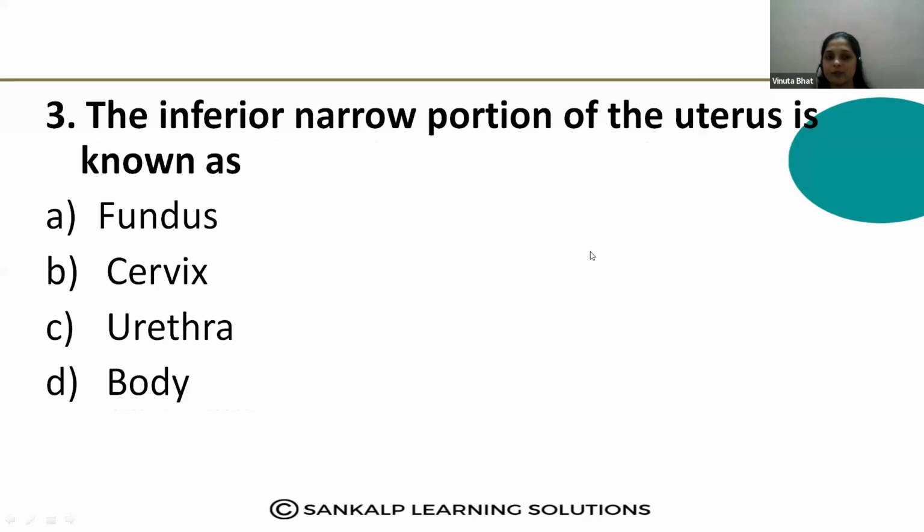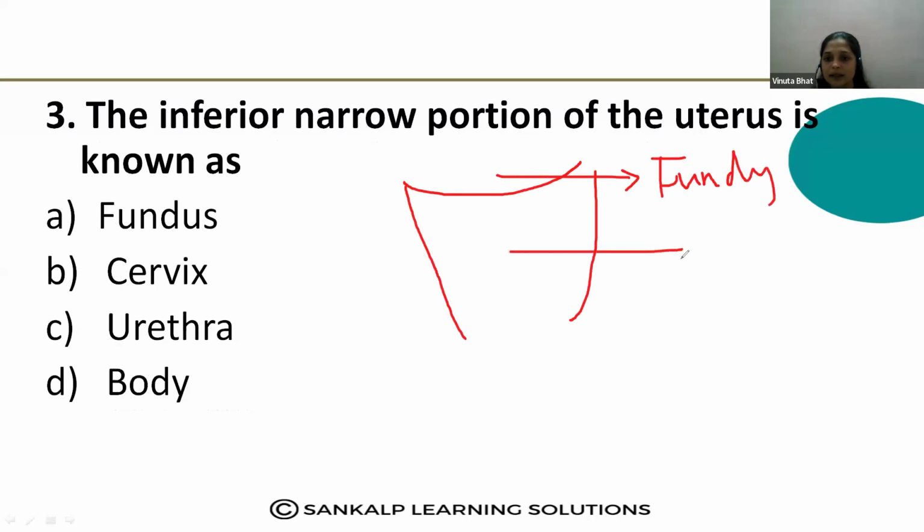See the third question. The inferior narrow portion of the uterus is known as? Here in the uterus, this part is known as the fundus part. Alva, fundus part anta karitare. And this middle is called the body.